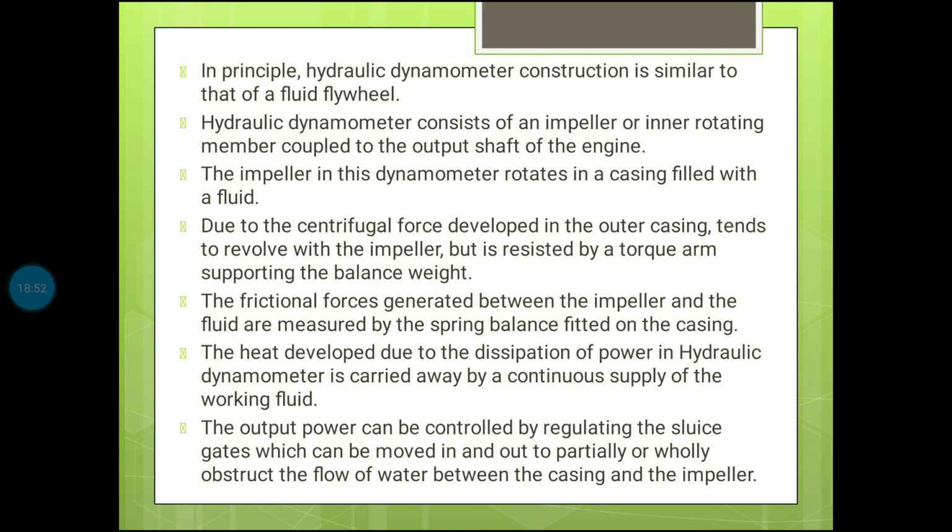So we have discussed brakes and dynamometers here. I have attached some links below, so just go through the links and you can find out the working principle of each and every dynamometer. It will be useful for you.